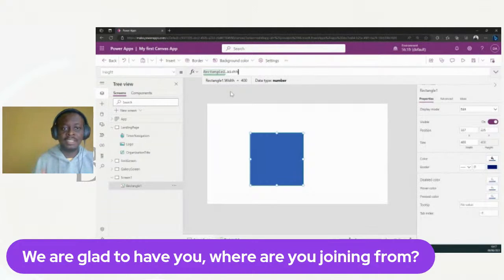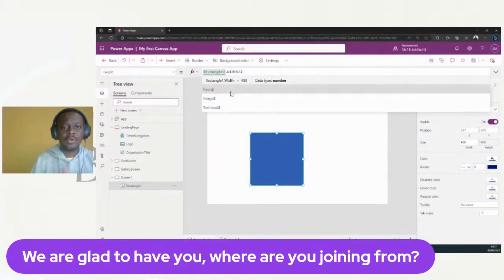Now at this point, we've actually created a square. Again, this is interesting, isn't it? It's a square because all sides must be equal. But we want to create a rectangle that's 2 by 1. So all we need to do is divide that value, because now we are referencing the width. If you look at the value there, you can see it's 400, which was the current value of the width of this rectangle. But we want half of that, so we divide it by 2 to become half of the width of that rectangle.